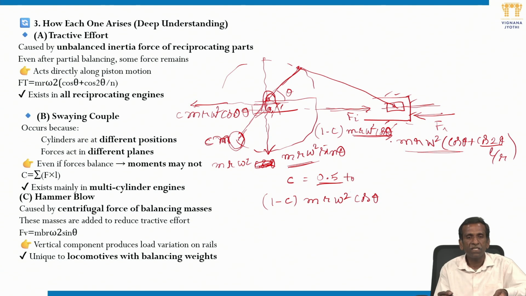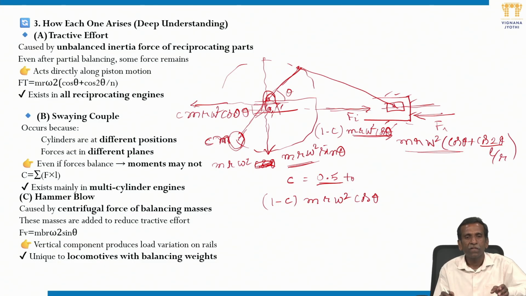This is the tractive effect relation which you see here if you are trying to make it fully balanced. Partially we are going to balance, then this is the problem.